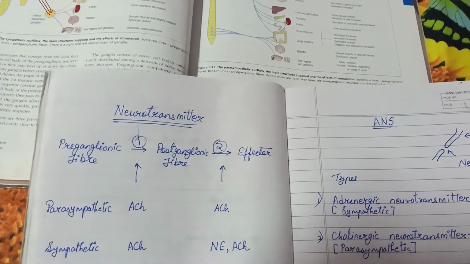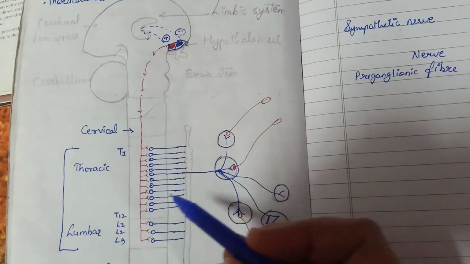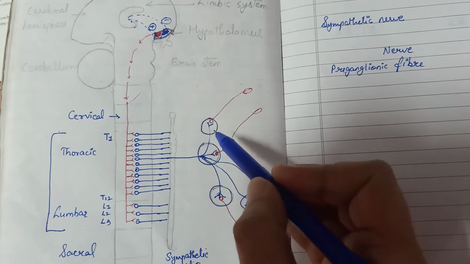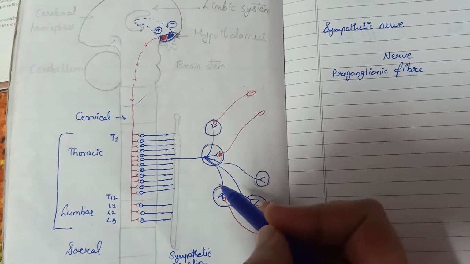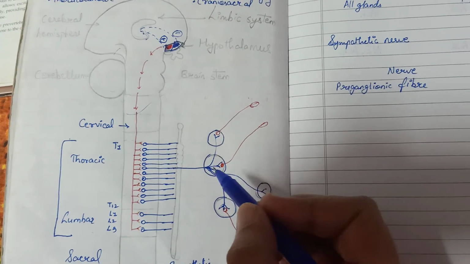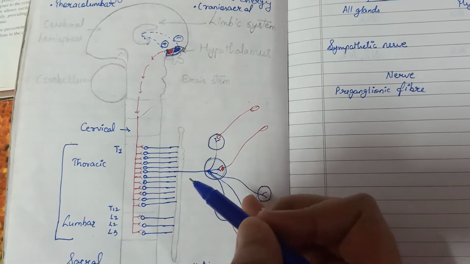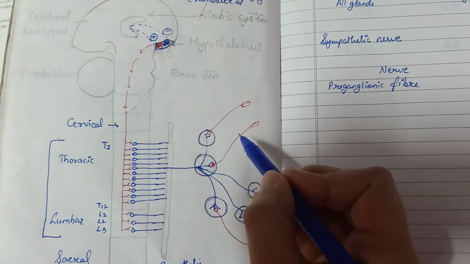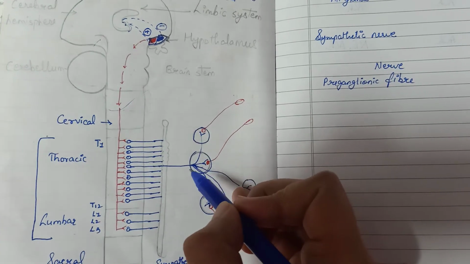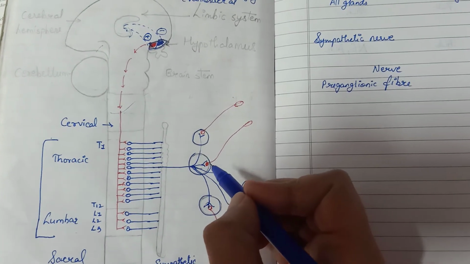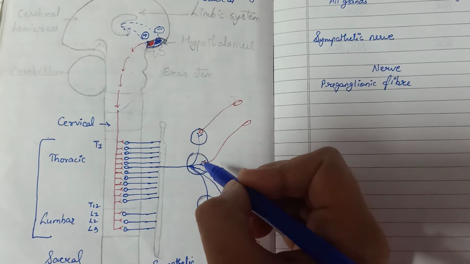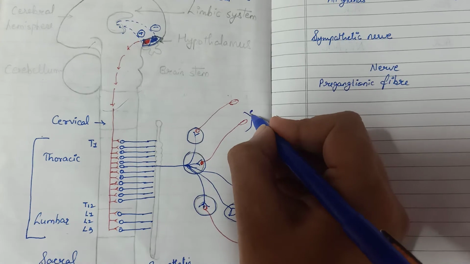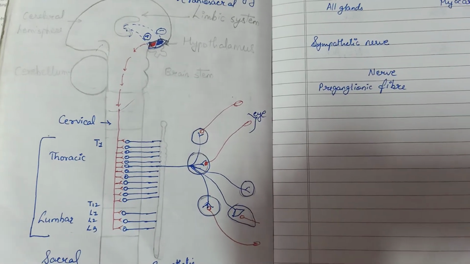So let us see that diagram again. See here, this blue color are preganglionic fiber, and here there are different kinds of ganglia present, which act as synapse. Synapse means connection between two nerves or two fibers. So this is the connection between the preganglionic fiber and postganglionic fiber. When it will reach this ganglia, it will stimulate a postganglionic fiber, and postganglionic fiber will terminate to respective organ, whether eye, heart or whatever.